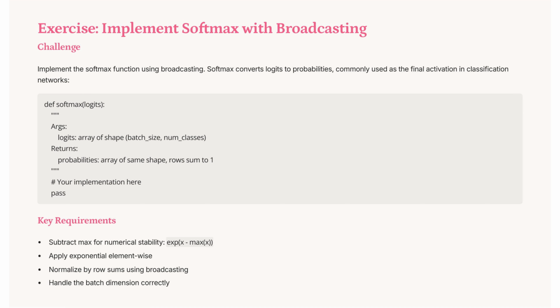Implementing the softmax function with broadcasting involves 3 key steps. First, subtract the maximum value from each row of logits for numerical stability. Next, apply the exponential function element-wise. Finally, normalize by dividing each row by its sum, ensuring the probabilities sum to 1. This approach efficiently handles the batch dimension.